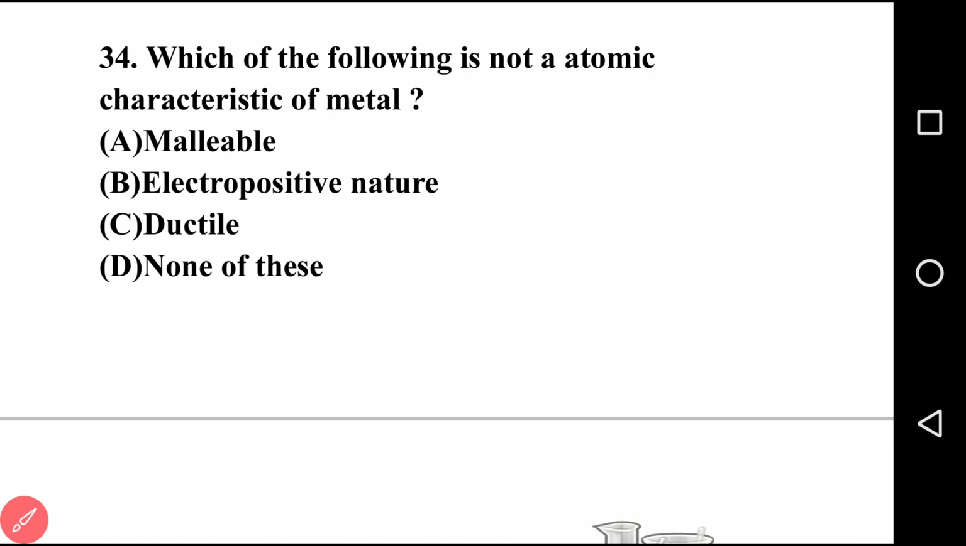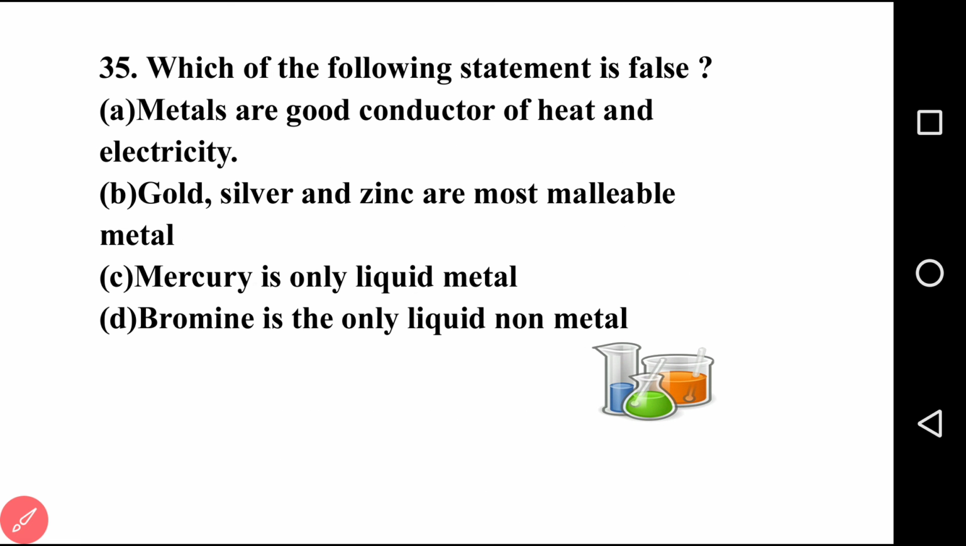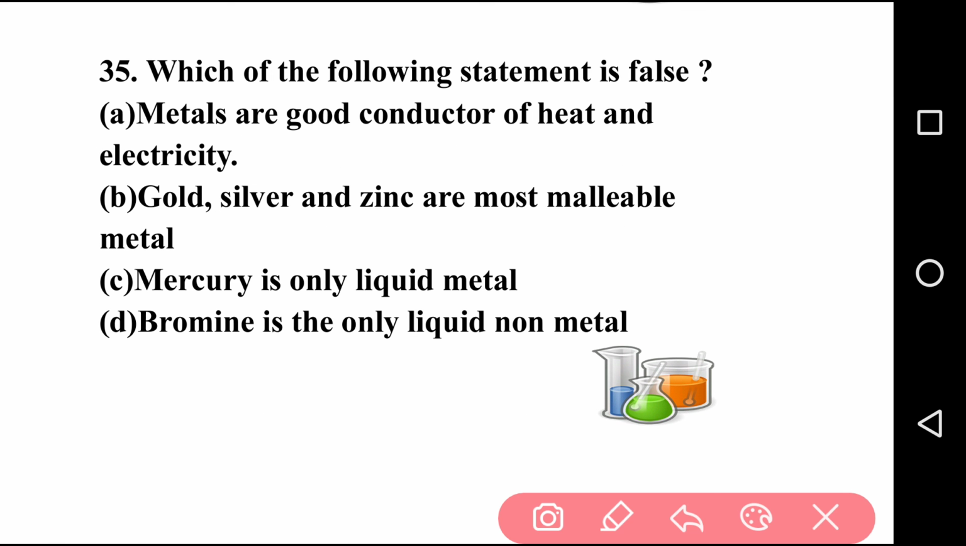Going to next question, question number 35 on your screen. See this. Which of the following statements is false? First is metals are good conductors of heat and electricity. Second is gold, silver and zinc are most malleable metals. Third is mercury is the only liquid metal. Last is bromine is the only liquid non-metal.